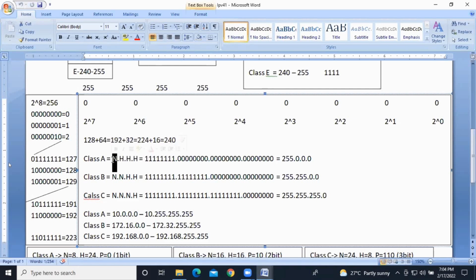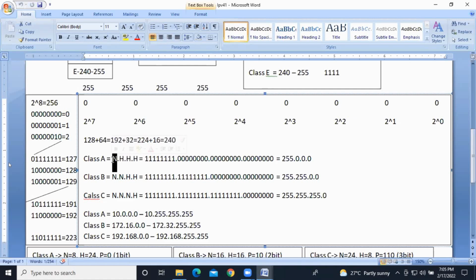That means we should not have communication between those classes. So how do we prevent communication between those classes, guys? With the help of the subnet mask. If you're assigning the IP address, we need to assign the subnet mask. It's mandatory.